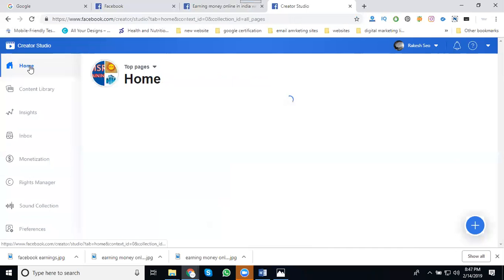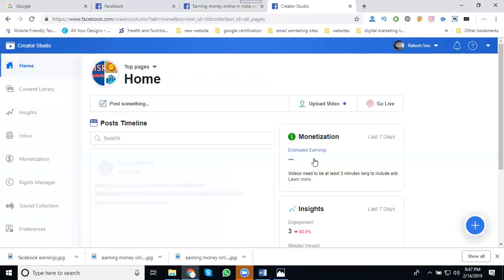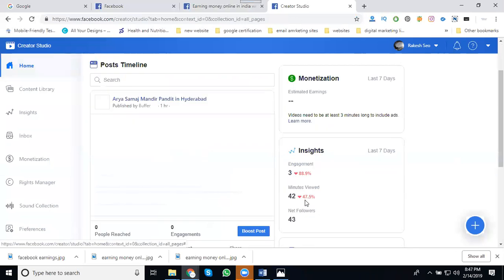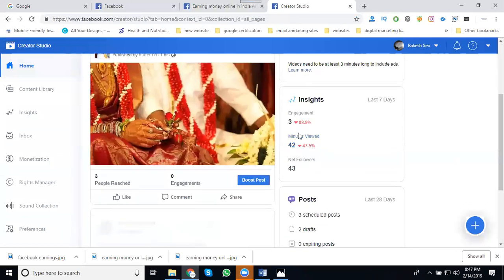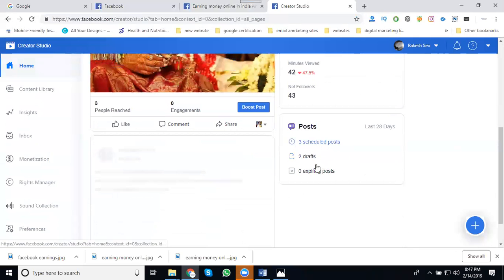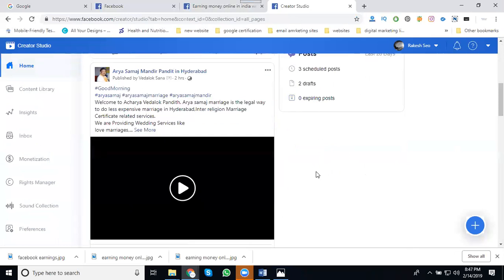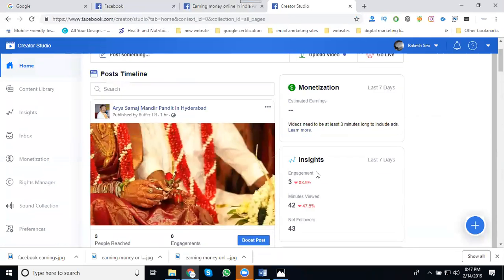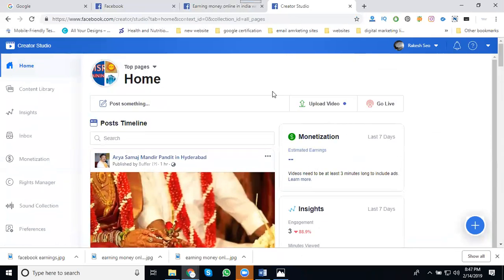You can check your total earnings, and last 7 days, how much your earnings are. What is my insight? What is my engagement? What is my scheduled post? Everything can be checked in this option. Engagement is important, followers are important, everything is important in your total options.